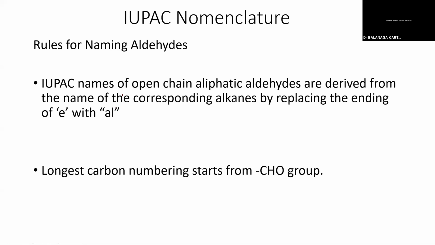So I think we started the rules for naming aldehydes. The IUPAC names of open chain aliphatic aldehydes are derived from the names of the corresponding alkanes. For example, if it is an alkane, just remove the E and add al, so you get alkanal. If it is ethane, you remove the E and add al, so you get ethanal as a product. Likewise, the longest carbon chain numbering should start from the CHO carbon.